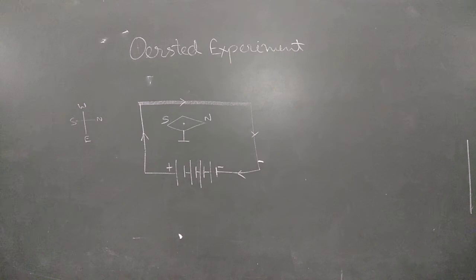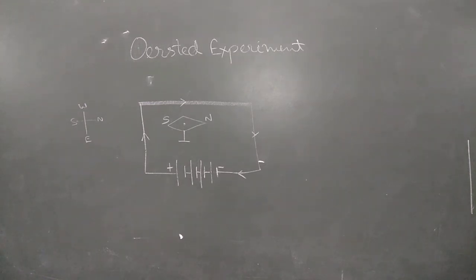Students, see the figure very carefully. This figure is also given in your book. In this figure, there is a thick copper wire just above the compass. Clear? You are observing a representative figure of a compass showing south and north pole. On the left hand side of the figure, directions are mentioned: south, north, west, east.